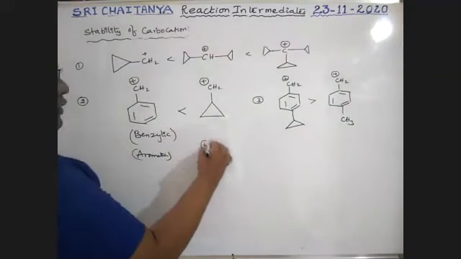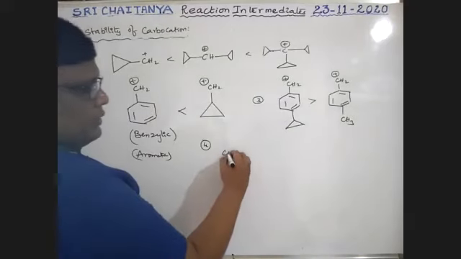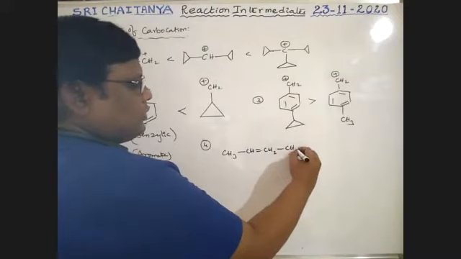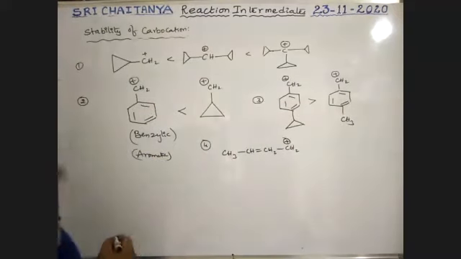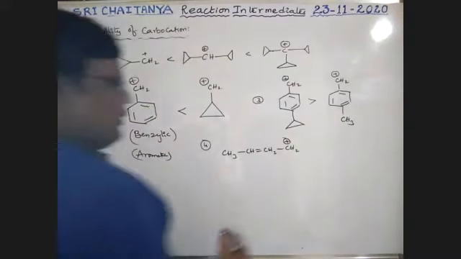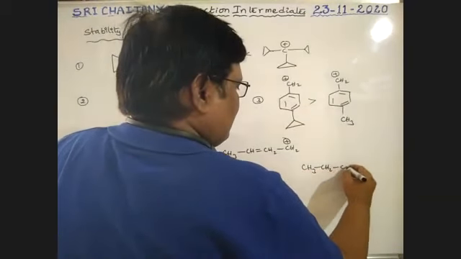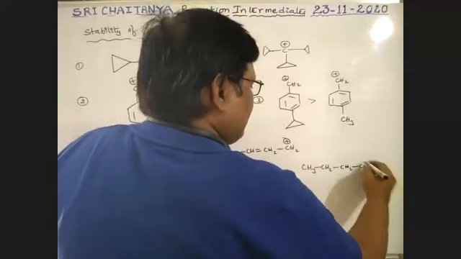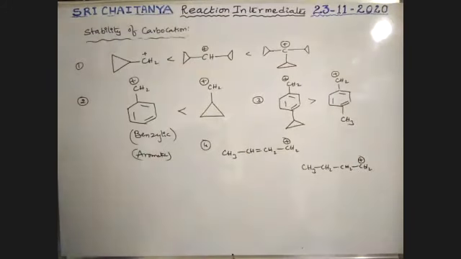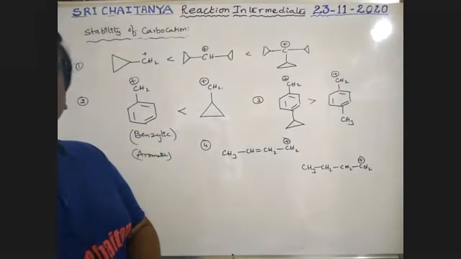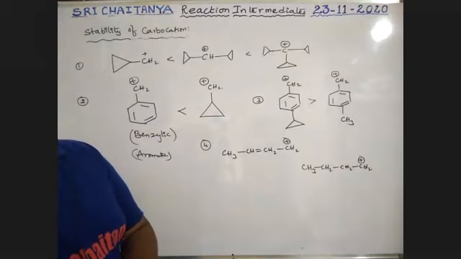Next, fourth one. CH3, CH double bond CH2, CH2 plus ion. Next, CH3, CH2, CH2, CH2 plus ion. Tell me, boys, among these two, which one is more stable? 1 or 2?